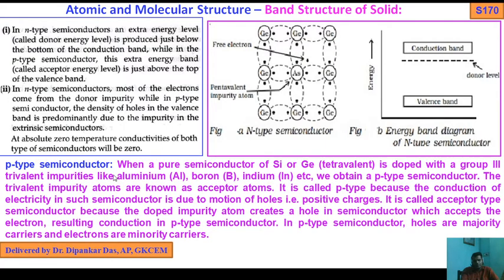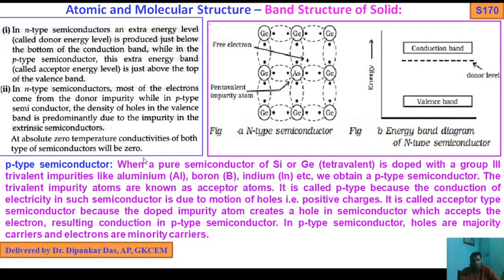Now the p-type semiconductor. When a pure semiconductor of silicon or germanium, which is tetravalent, is doped with group 13 trivalent impurities like aluminium, boron, gallium, indium, etc., we obtain a p-type semiconductor. The conductivity in such a semiconductor is due to motion of holes. The trivalent atoms are known as acceptor atoms.